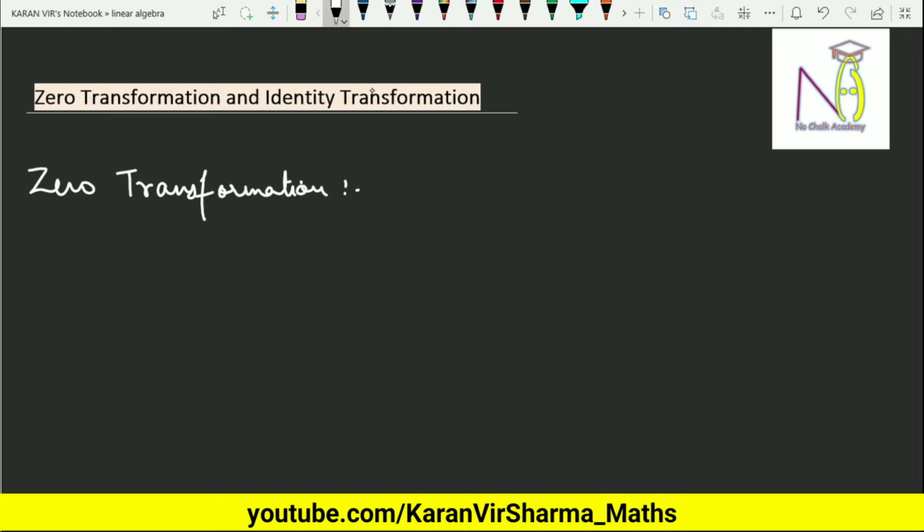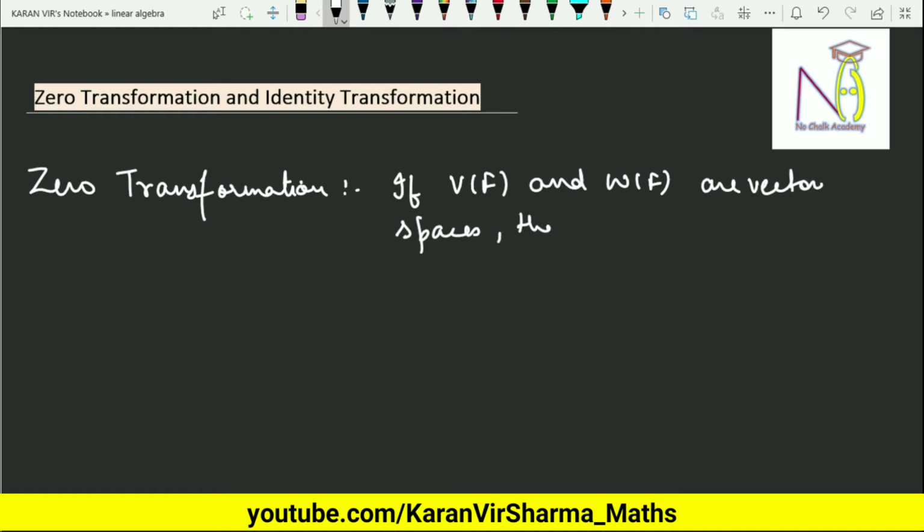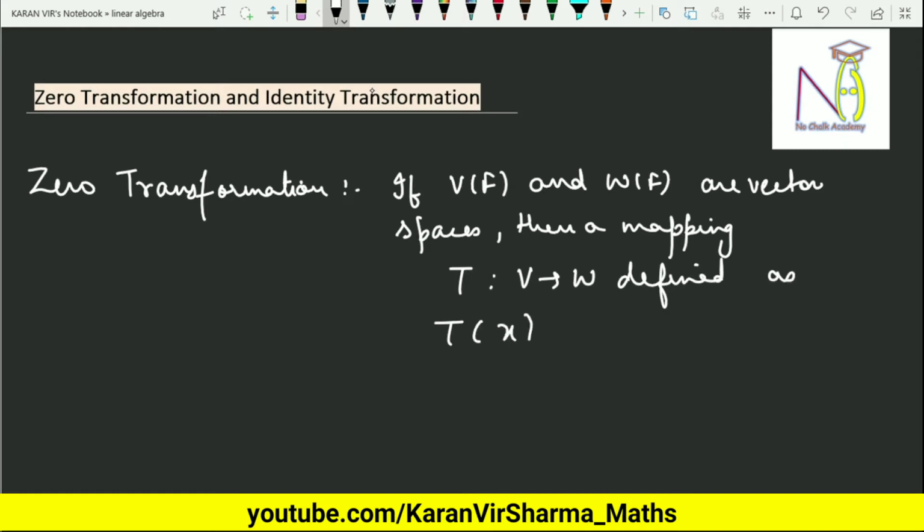So in order to study zero transformation, I will consider two vector spaces. So if V is a vector space over the field F and W is a vector space over the field F, again are the vector spaces, then a mapping. What is that mapping? That is a T map from V to W, which is defined as T of x equals 0 for all x belonging to V, that is the domain. So such type of transformation is called a zero transformation.